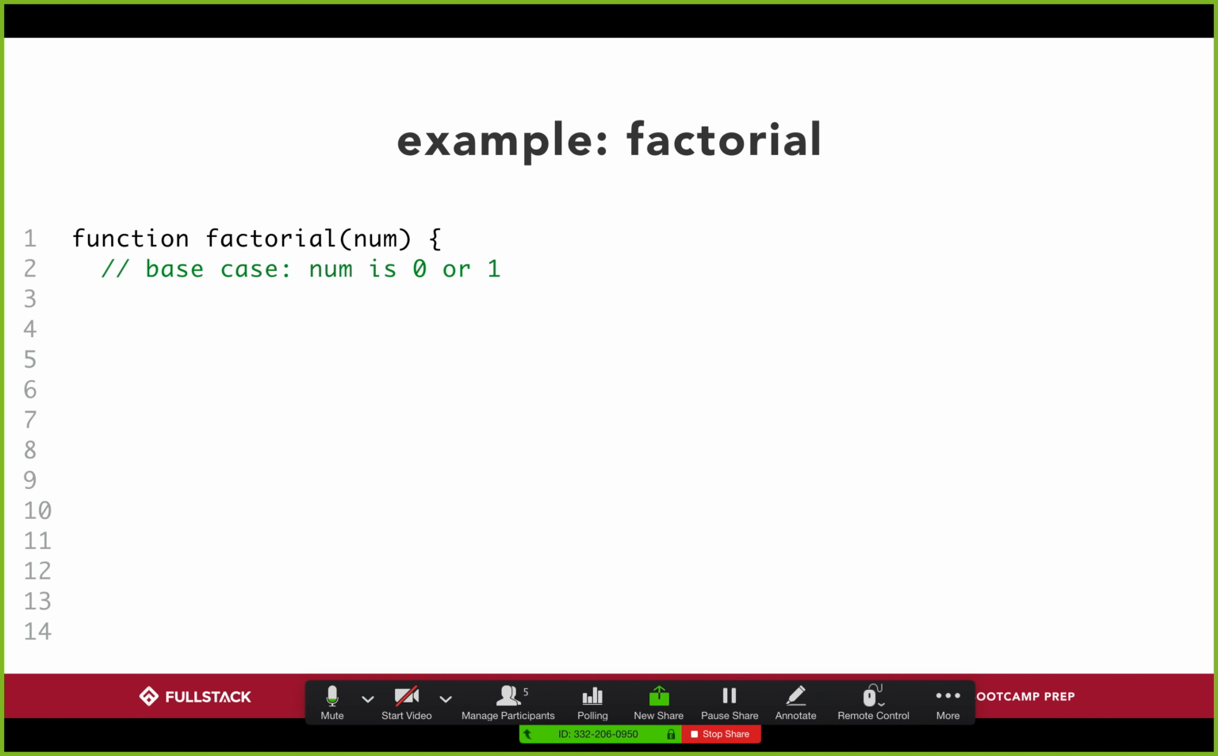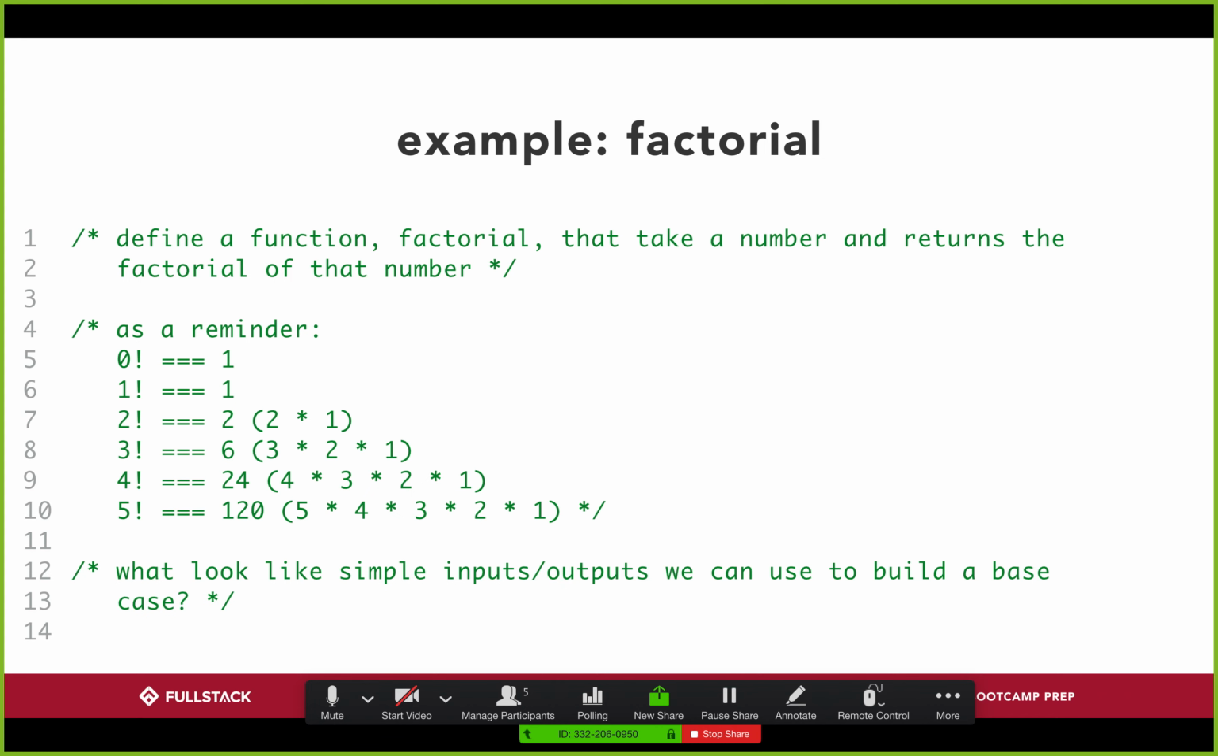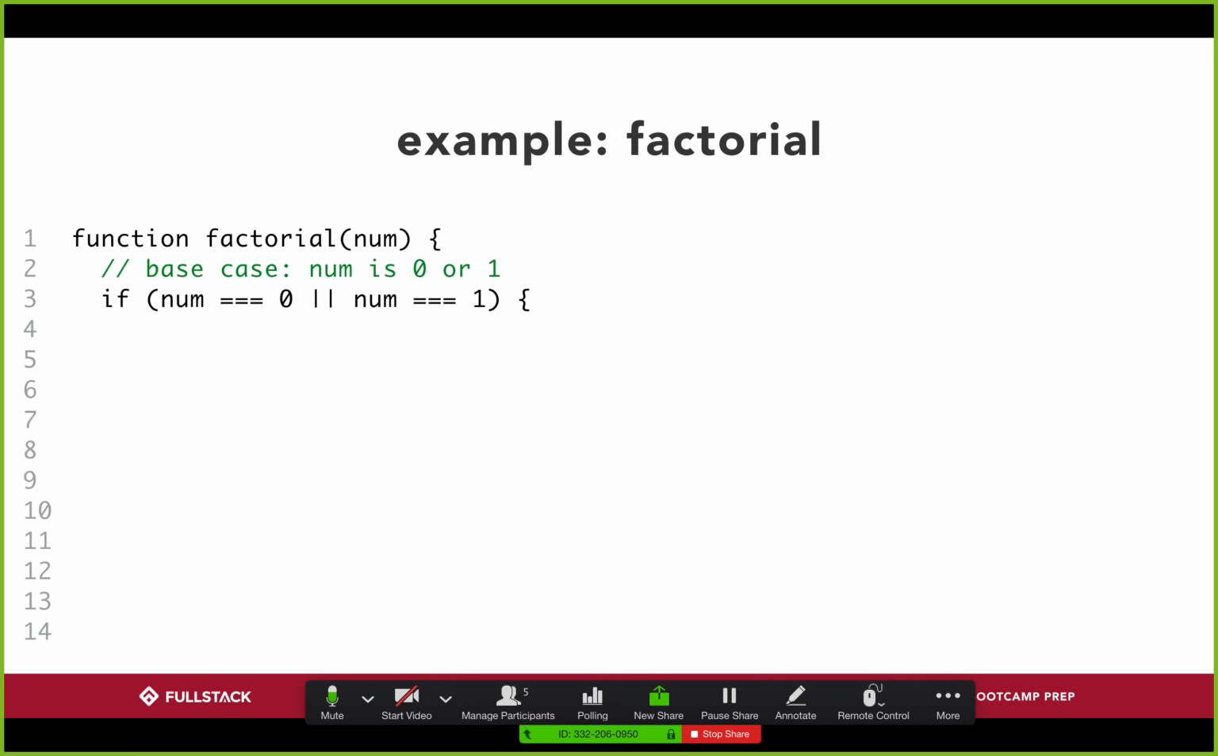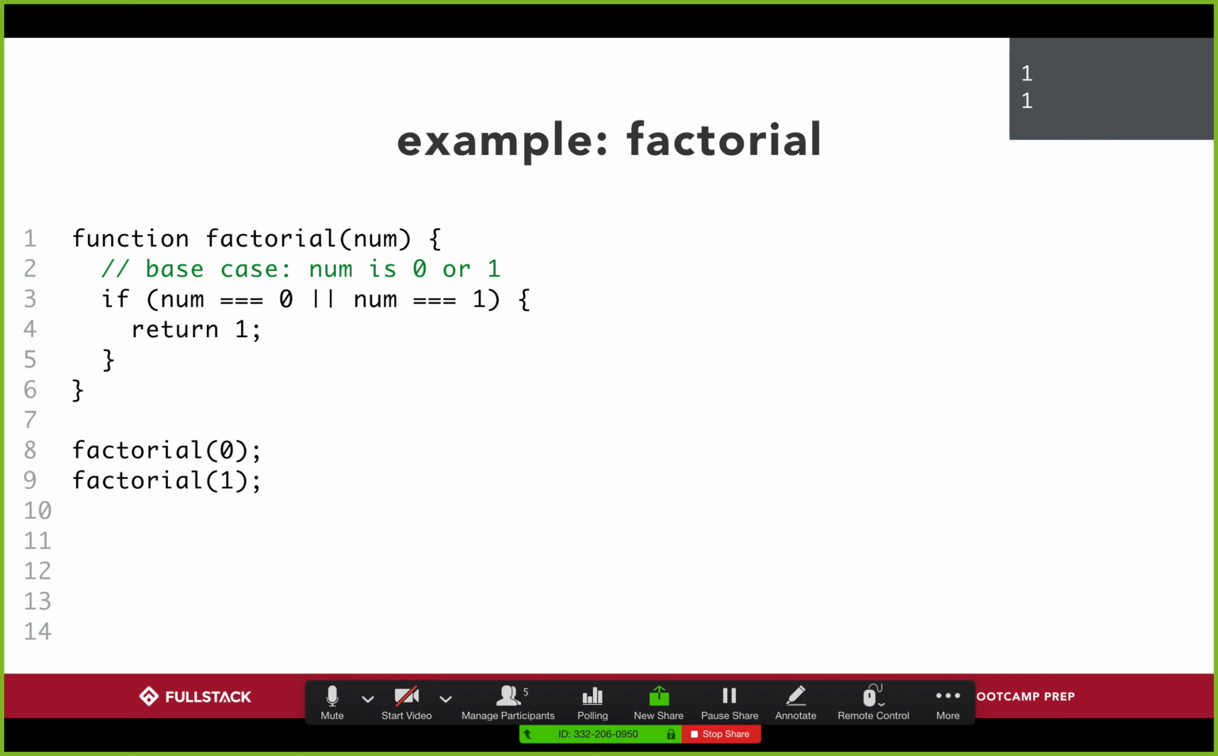Well, if we think about it, the base case basically says, when do we not need to do more multiplication? Well, we know that when the number is 0 or 1, the value is just 1. There's nothing we can do, right? It's kind of like a given. So in that case, if num is 0 or num is 1, let's just return a 1. That's our base case, right? Right now, this function is not recursive. We don't call ourselves anywhere. And if I do factorial 0 or factorial 1, we get back 1 and 1. Okay, very straightforward. Hopefully that's not confusing.